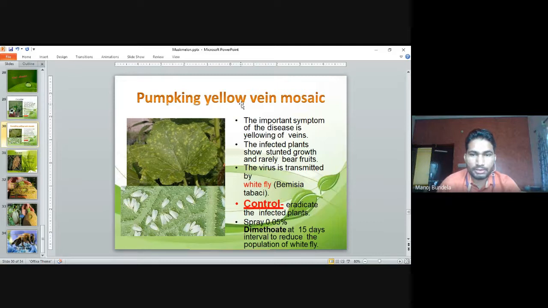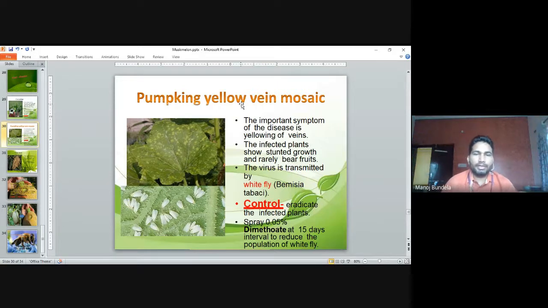To control this, we have to collect the plant and destroy it. That is the first solution. Second, we have to control the population of whiteflies. That is controlled by the use of dimethoate. At a 15-day interval, we have to use dimethoate to reduce the population of whiteflies.